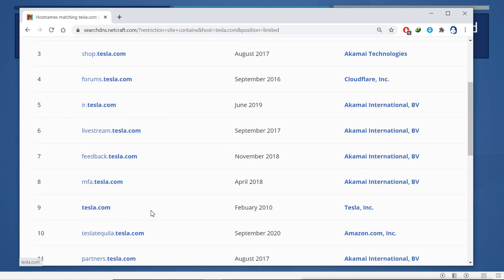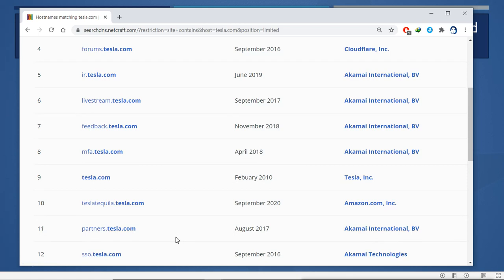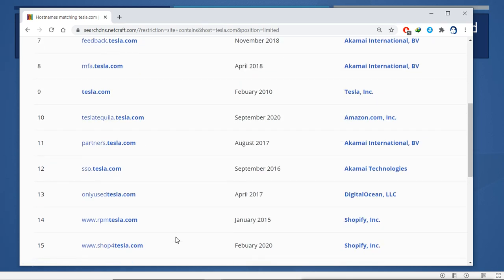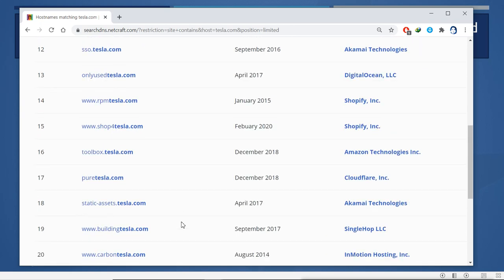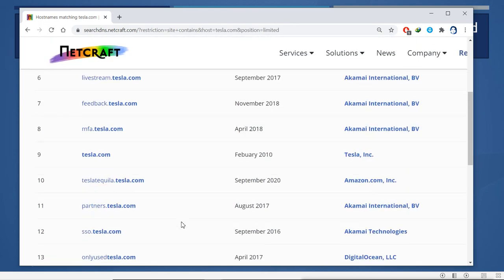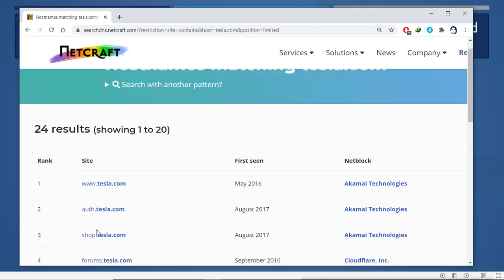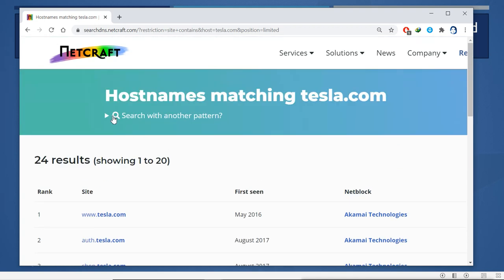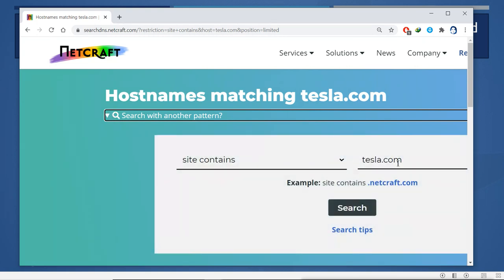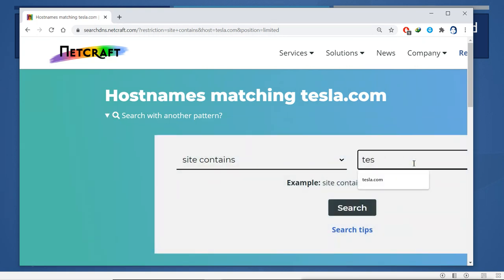Then we have partners, SSO, and shop. We have different ones like this. Then we can get some idea of these internal domains. We can get an idea of what different departments they have. So you can go and find for others. Let's say I will find Microsoft.